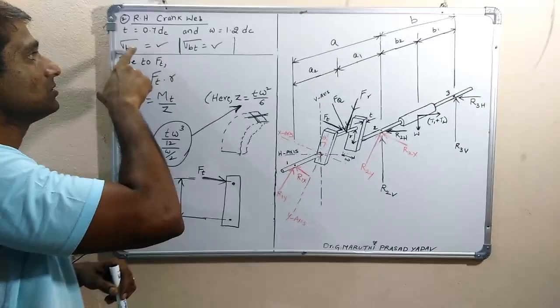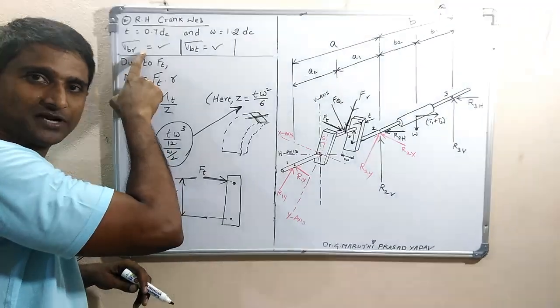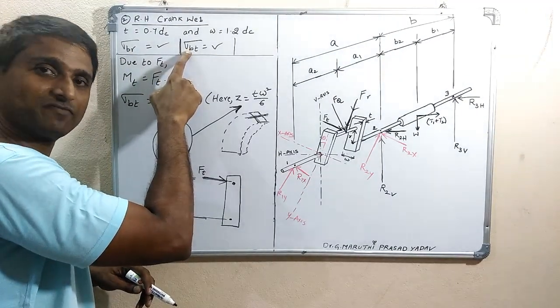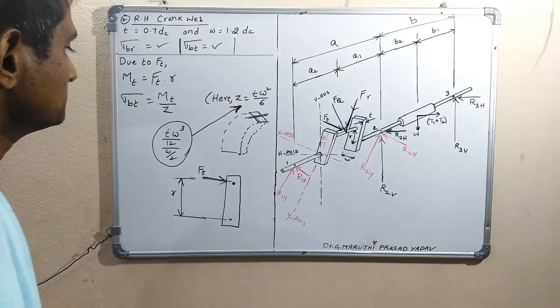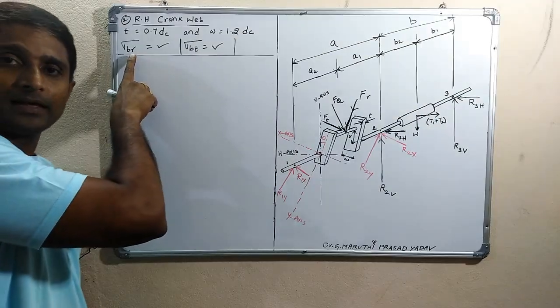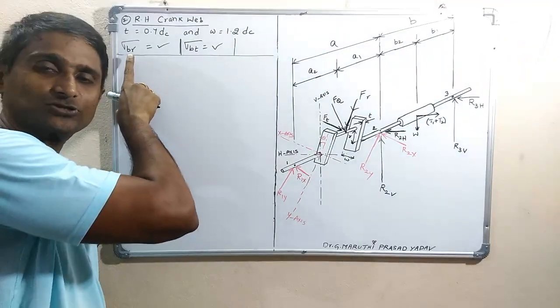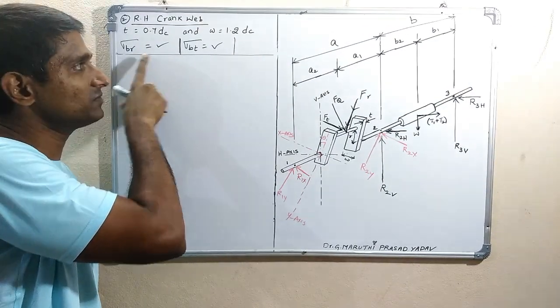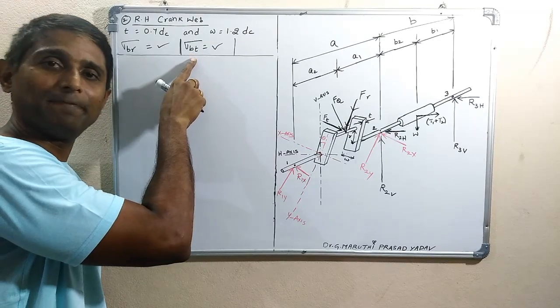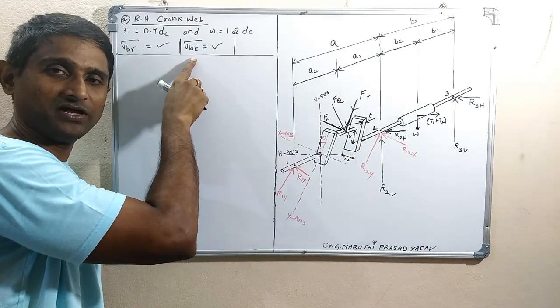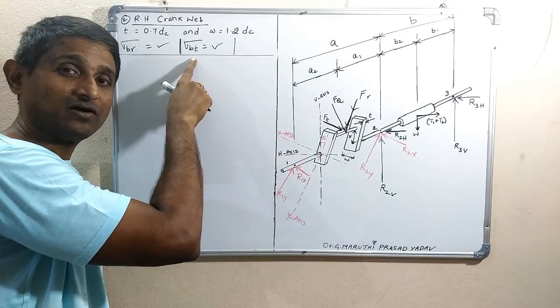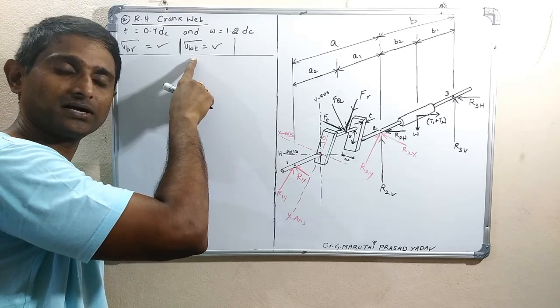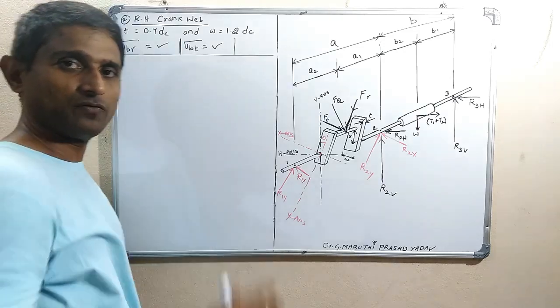Clear? Already we found the bending stress because of radial load, and the bending stress because of tangential load. So Mr by Z, where Z is equal to Wt square by 6, is the bending stress because of radial force Fr, and this is the bending stress because of tangential force Ft, which equals Mt by Z, where Z is equal to Tw square by 6. So now we got these two.